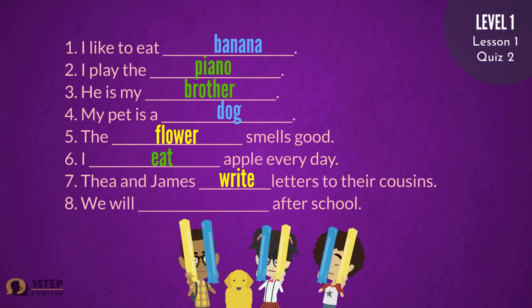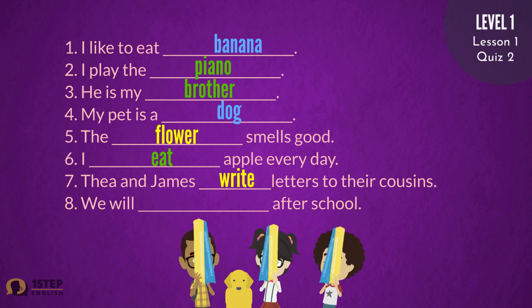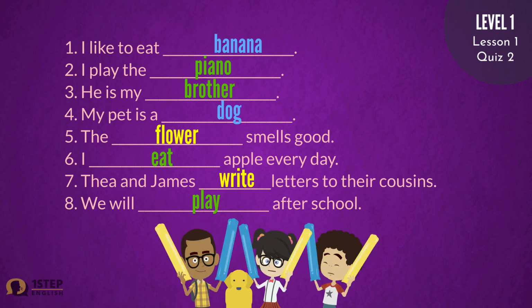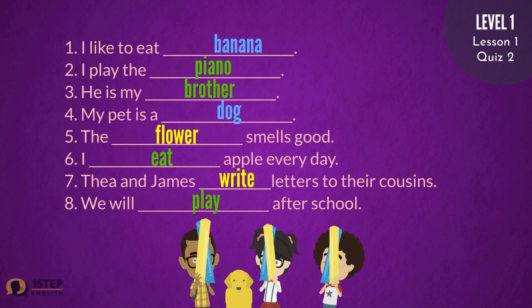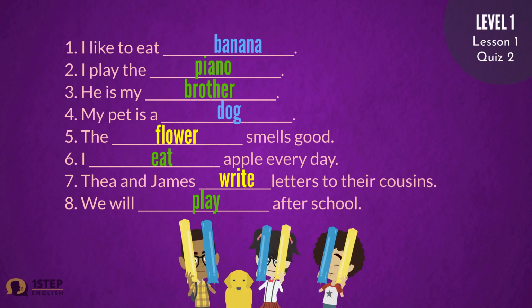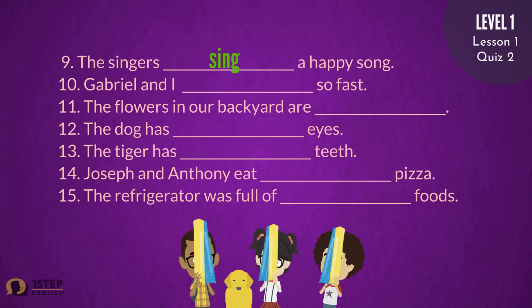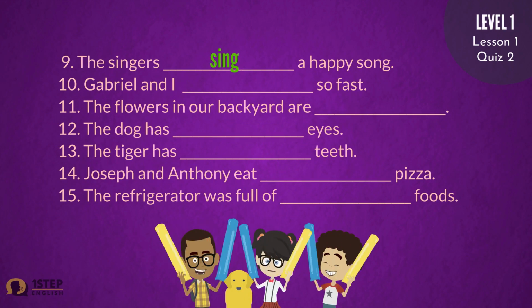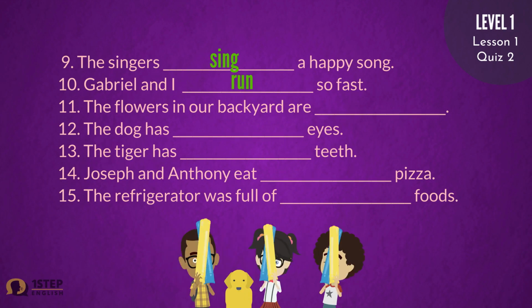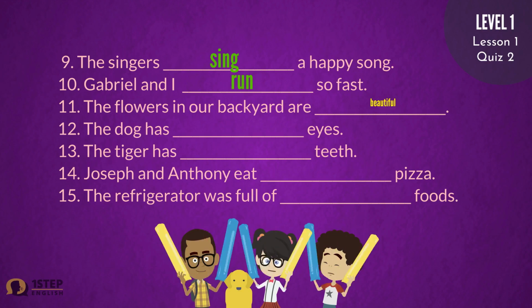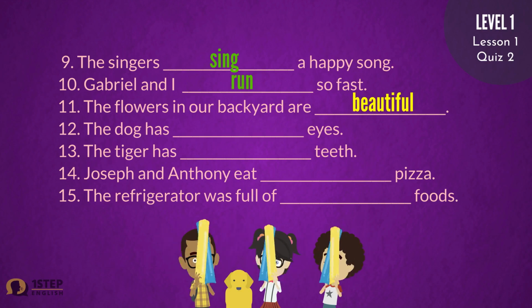Number 7. Thea and James write letters to their cousins. Number 8. We will play after school. Number 9. The Singers sing a happy song. Number 10. Gabriel and I run so fast. Number 11. The flowers in our backyard are beautiful.